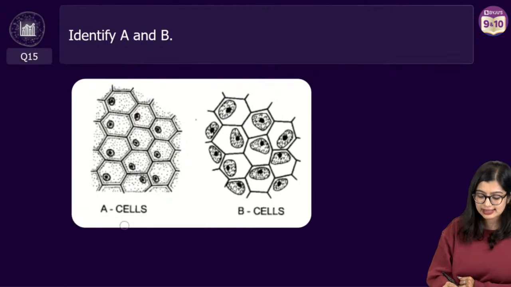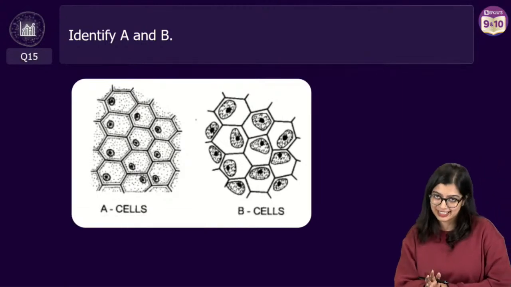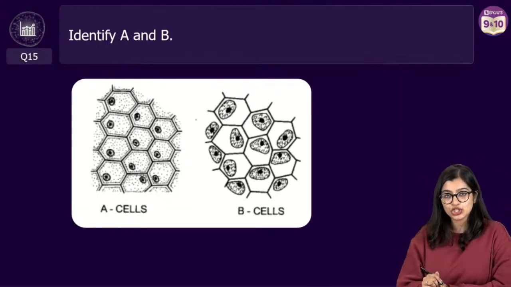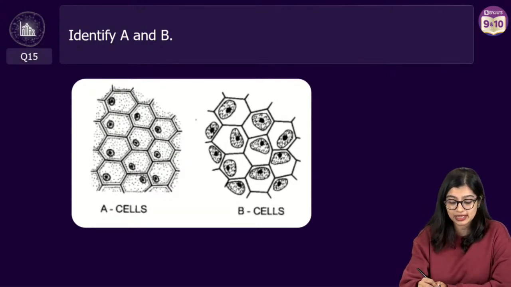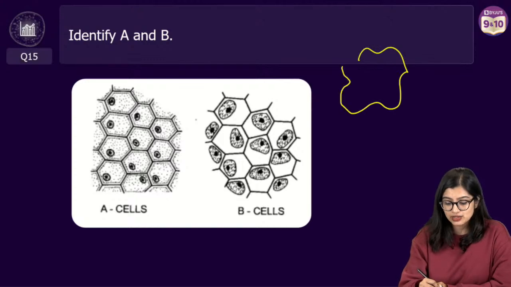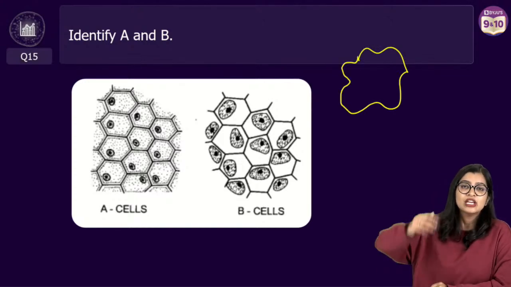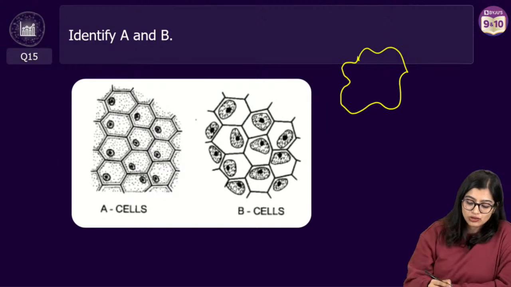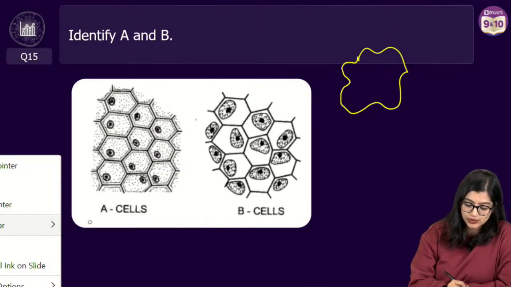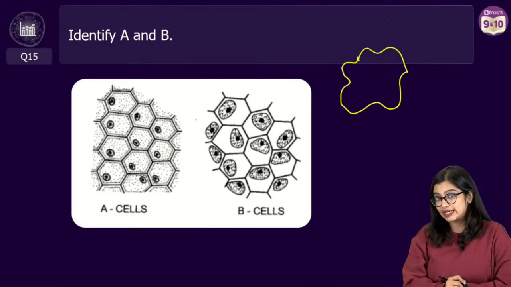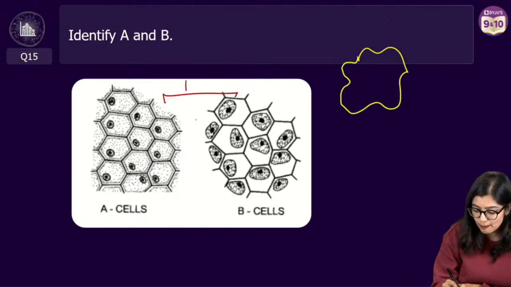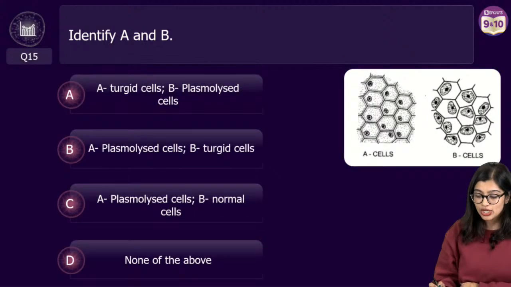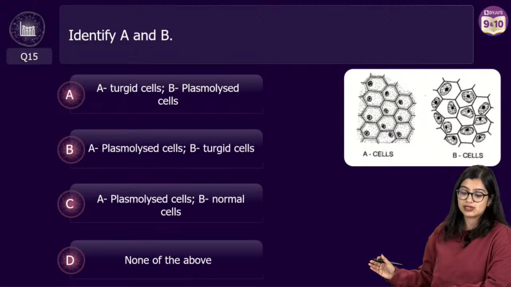Now, cheek cells, and you will learn about this in the next chapter that I take, which is tissues. Cheek cells are made up of flattened cells, and we call them squamous epithelium. So when we draw cheek cells, we will draw it something like this. They are flattened cells. Now this hexagonal kind of cells you see, hexagonal or polygonal cells, are mainly plant cells. So in both cases, these are your plant cells, but they have undergone a certain process. So here you have A cells and B cells.